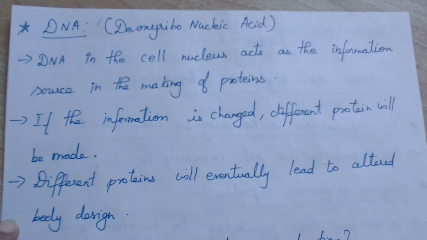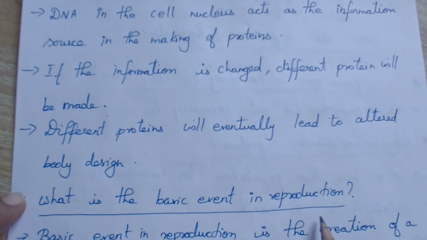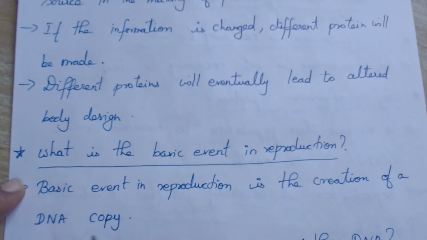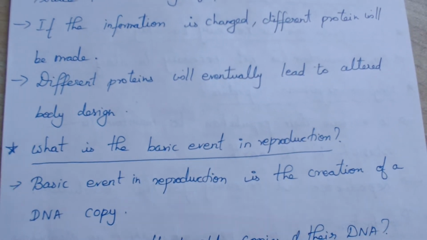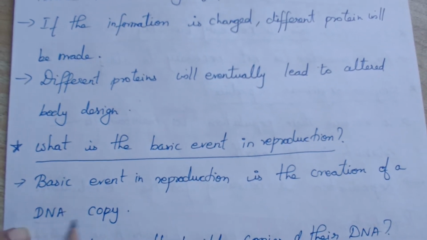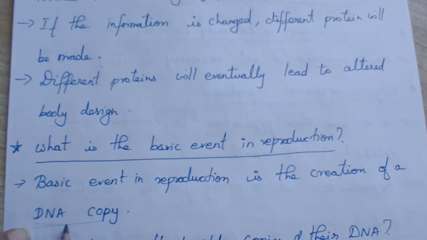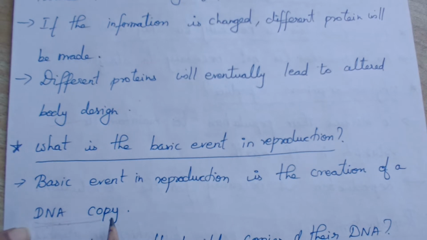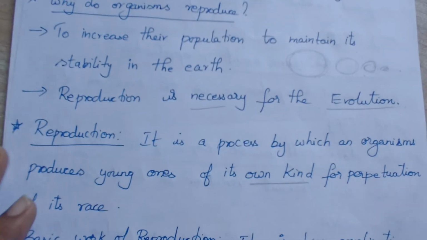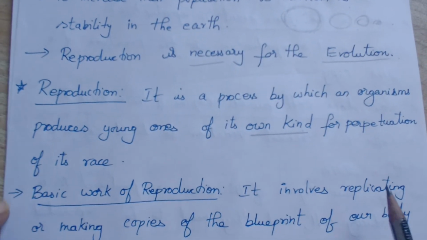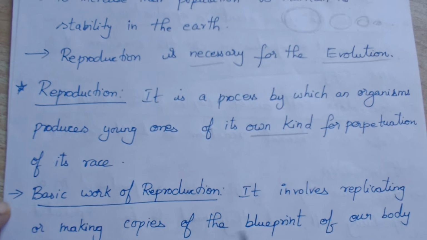Okay. Next, what is the basic event of reproduction? Just now we are seeing the basic event in reproduction, the creation of DNA copies. Our blueprint of body design is stored in this DNA only, right? So it has to be copied, that is, replicated. What is the work of reproduction? It is just replicating or making copies of the blueprint of a body design, right?